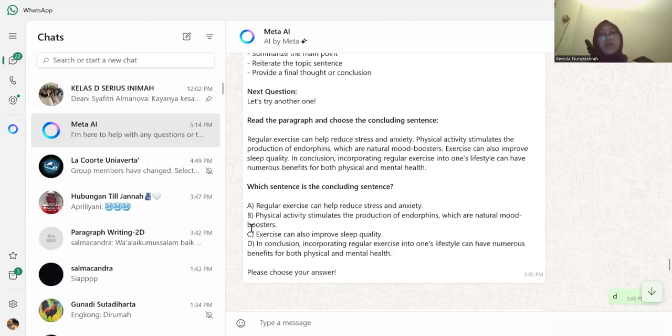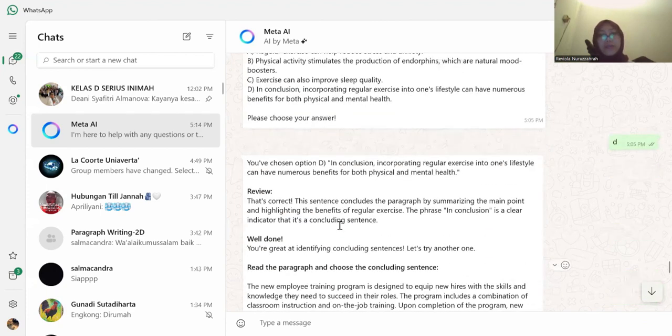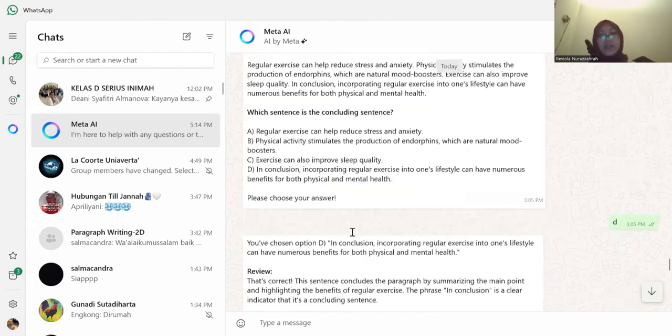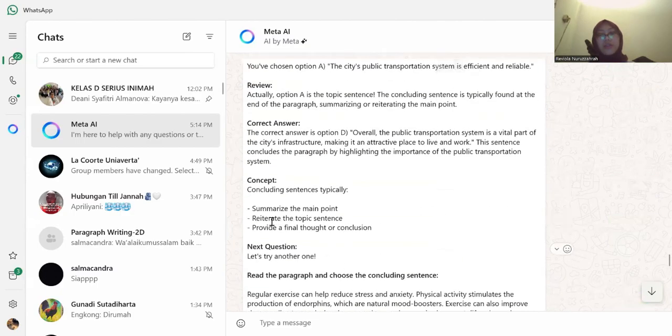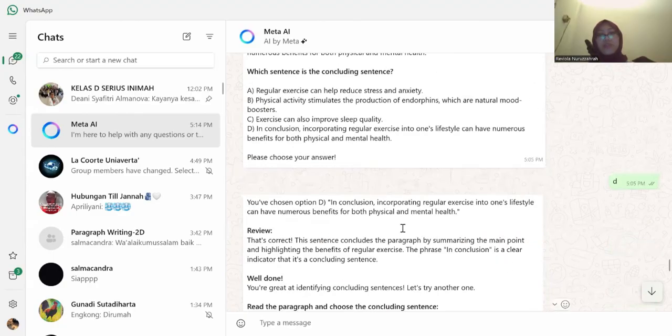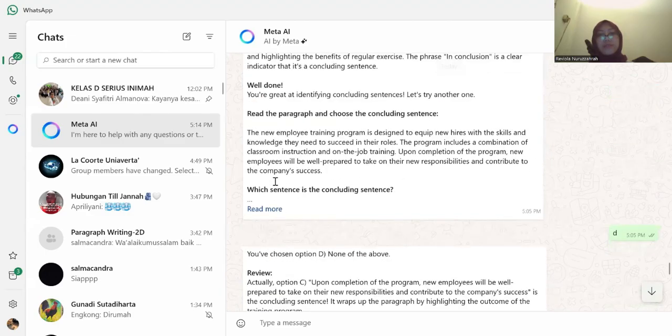I choose the D one, and it's the right one because I already know the concept from the previous question. So I could choose this question right.